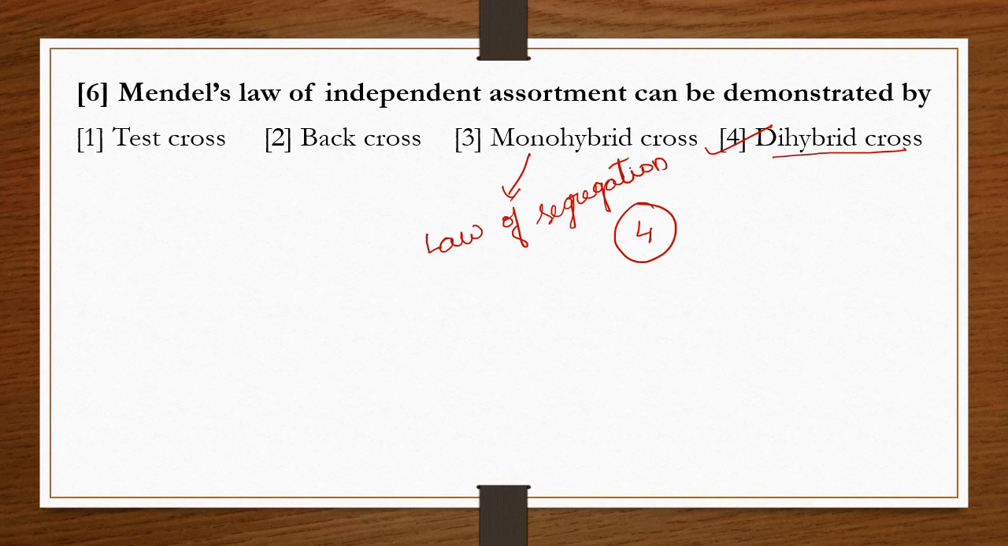And test cross is used to know the unknown genotypes. So that's why the correct answer is option 4.